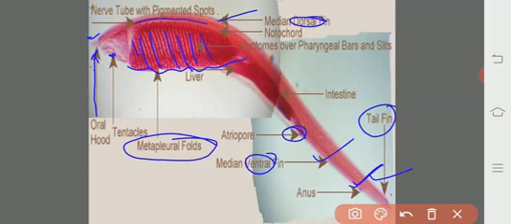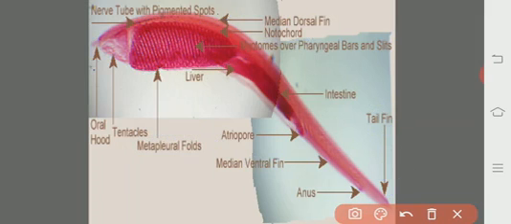Small dark spots are present that represent the neural tube, and just below that is the notochord. So here are the fundamental features of all chordates, the four fundamental features: dorsal notochord, dorsal tubular nerve cord, pharyngeal gill slits, and the post-anal tail. All of them have been seen in the case of